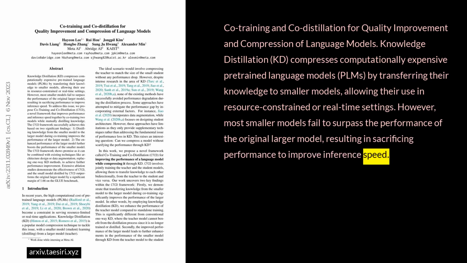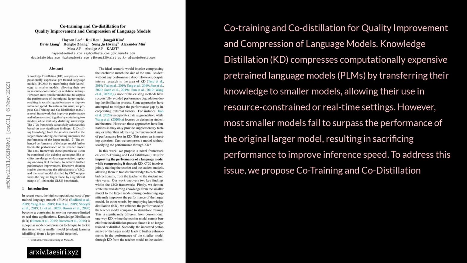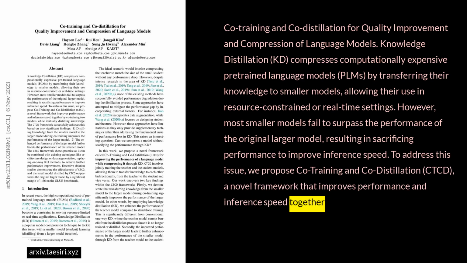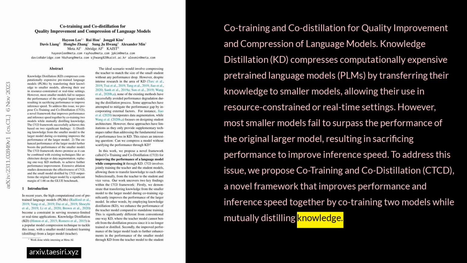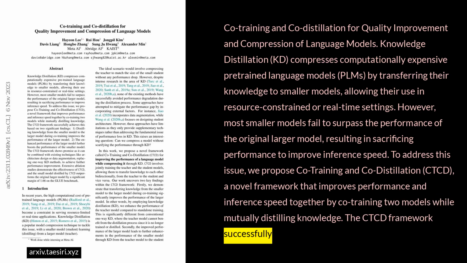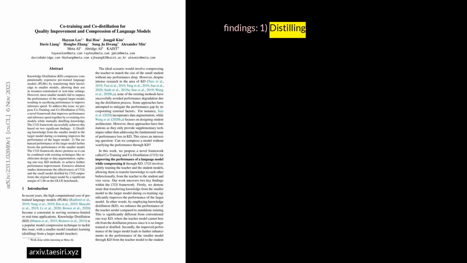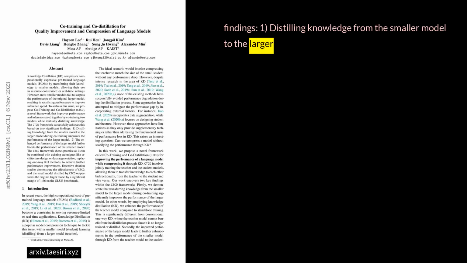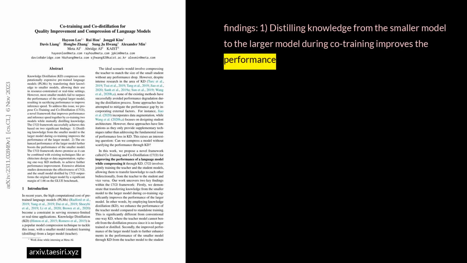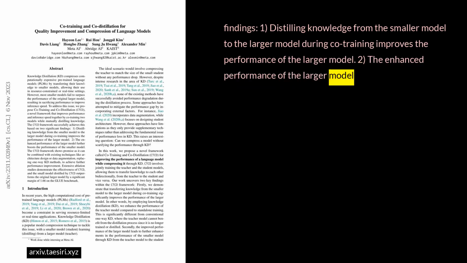inference speed. To address this issue, we propose co-training and co-distillation, CTCD, a novel framework that improves performance and inference speed together by co-training two models while mutually distilling knowledge. The CTCD framework successfully achieves this based on two significant findings. One, distilling knowledge from the smaller model to the larger model during co-training improves the performance of the larger model. Two, the enhanced performance of the larger model further boosts the performance of the smaller model.